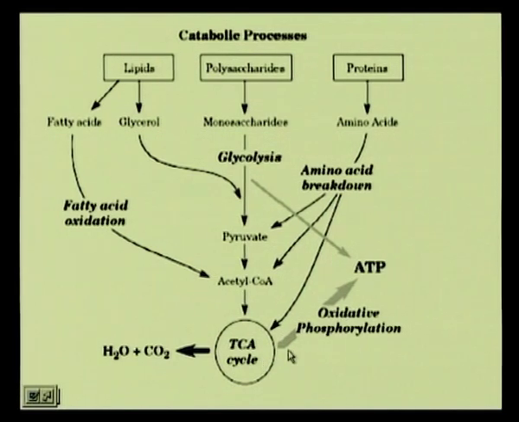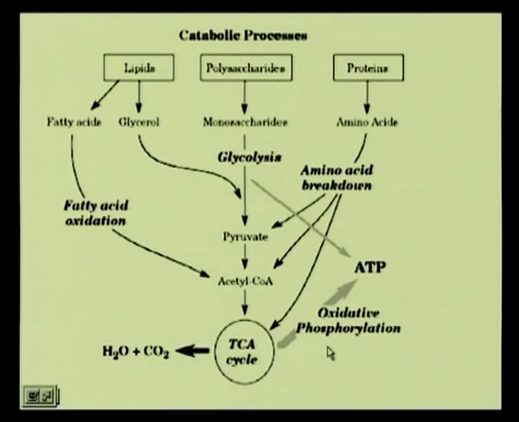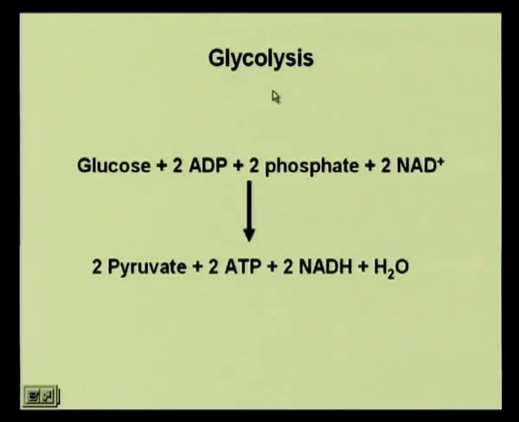An offshoot of that is the production of ATP, where we studied oxidative phosphorylation in the different complex processes that require a number of electron transfer cofactors as well as certain enzymes. The overall equation for glycolysis is the breakdown of glucose into 2 pyruvates.